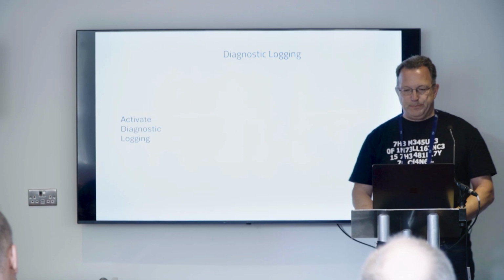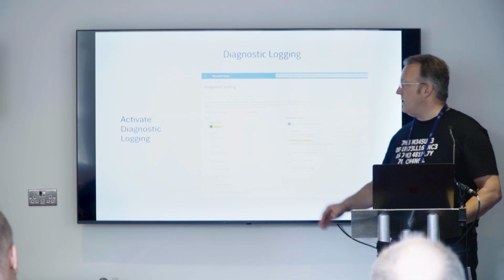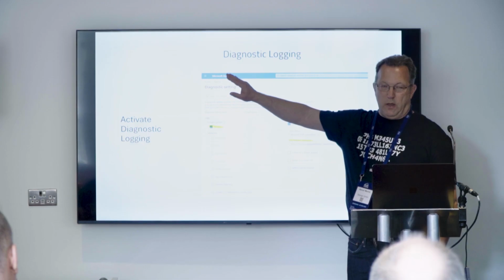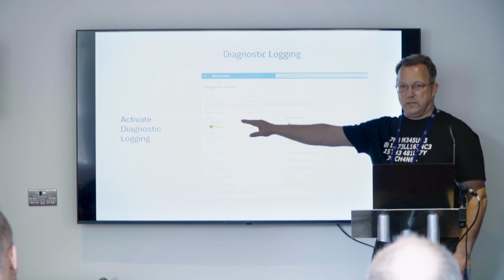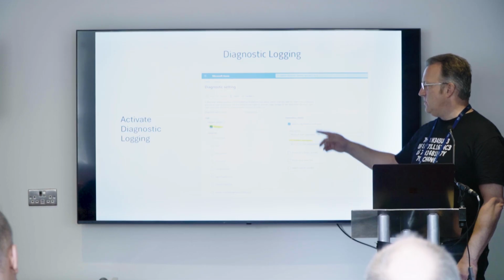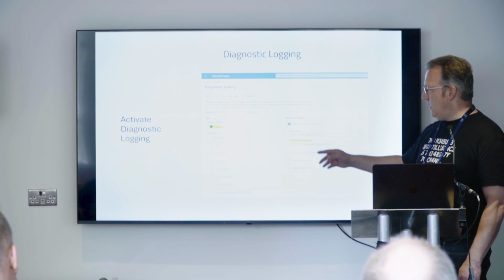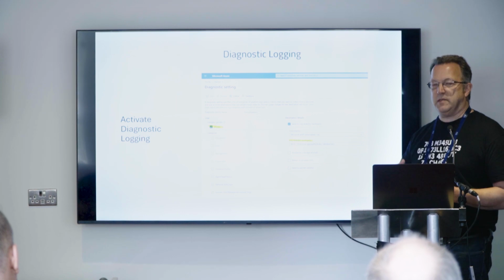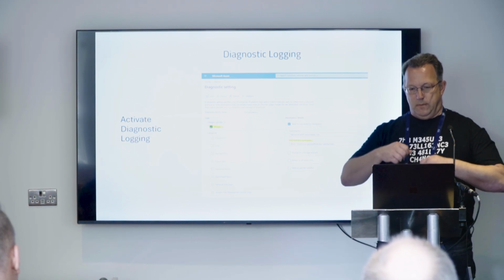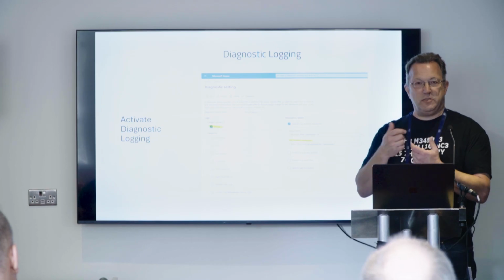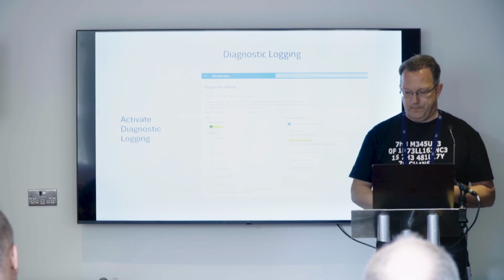To enable diagnostic logging, you can go to the diagnostic settings. In this case, in my host pool with the name design, I switched on all logs, and I also defined a target: store the data, send it to a Log Analytics workspace, and then I selected my Log Analytics workspace. From this time, and it will take a few minutes the first time, Microsoft starts sending this log data into your Log Analytics workspace, and then you can find it.